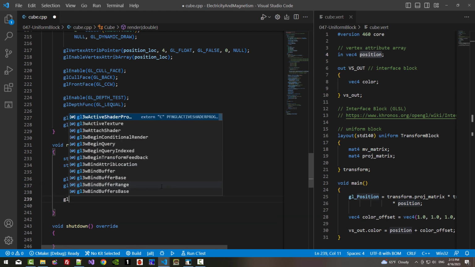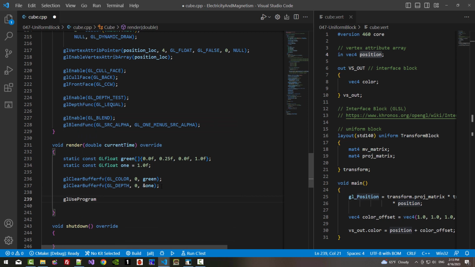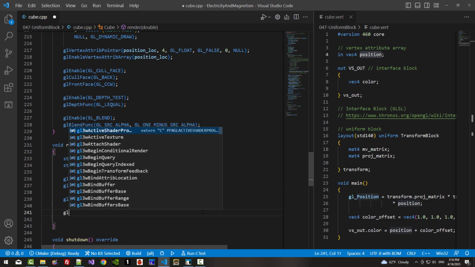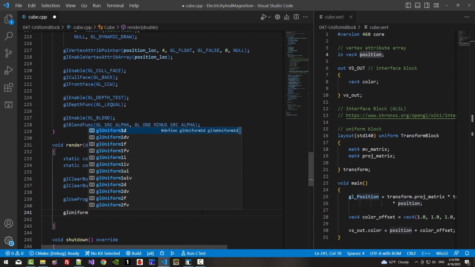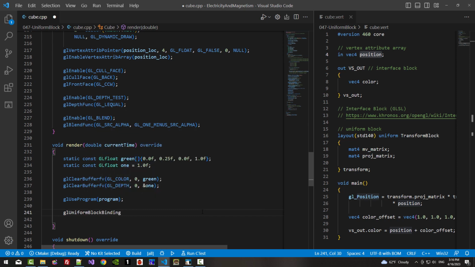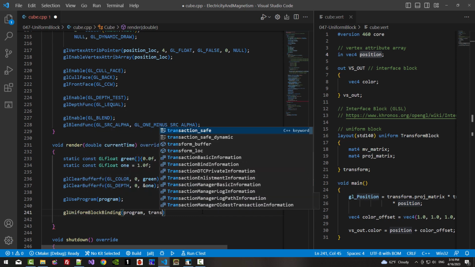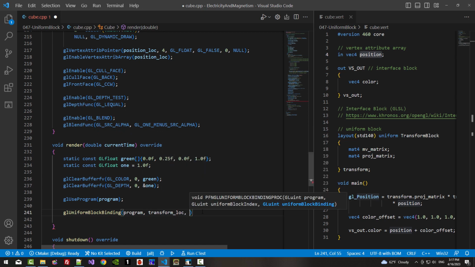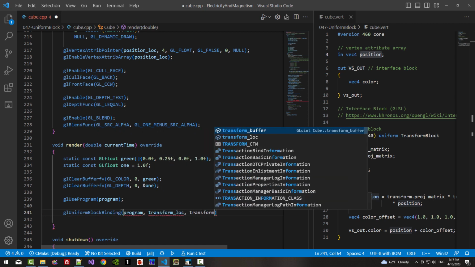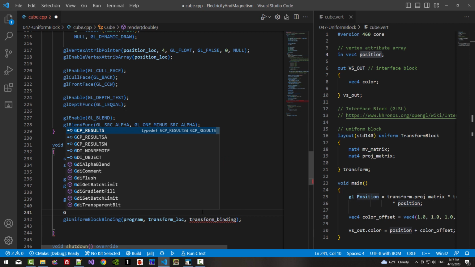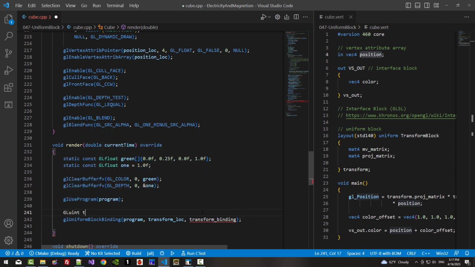Now glUseProgram. Now glUniformBlockBinding, program, transform location, transform binding. GLuint transform binding, I will set 0.